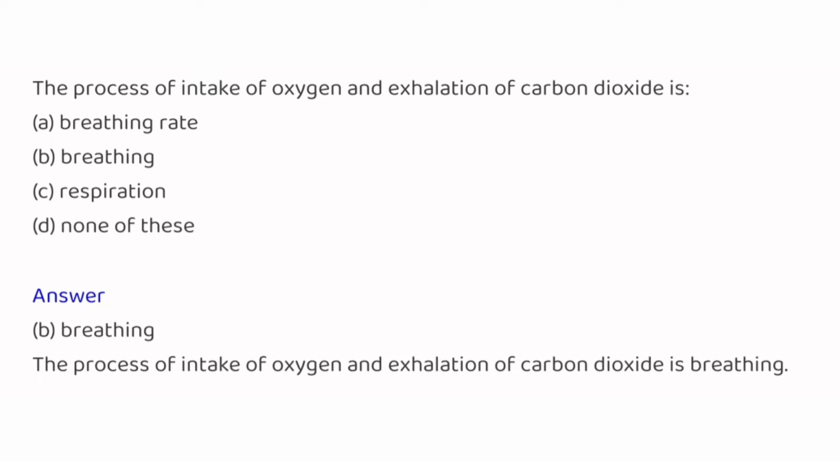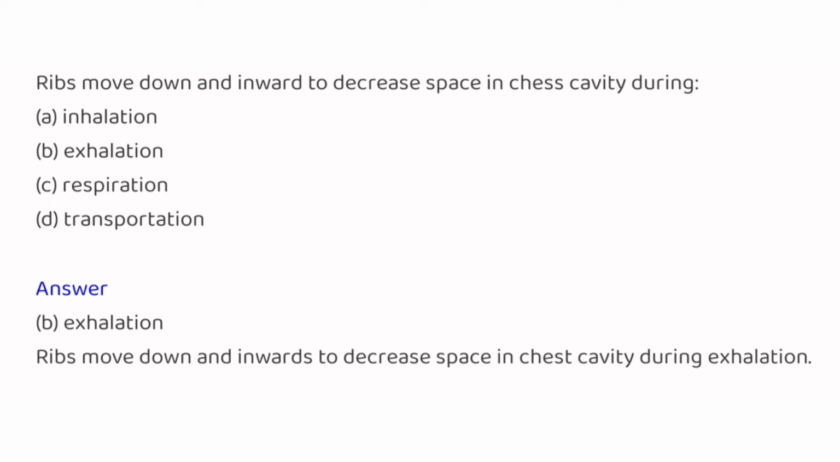The process of intake of oxygen and exhalation of carbon dioxide is breathing rate, breathing, respiration, none of this. And the answer is breathing. The process of intake of oxygen and exhalation of carbon dioxide is breathing. Ribs move down and inward to decrease space in chest cavity during inhalation, exhalation, respiration, transportation. And the answer is exhalation. Ribs move down and inward, decreasing space in the chest cavity during exhalation.